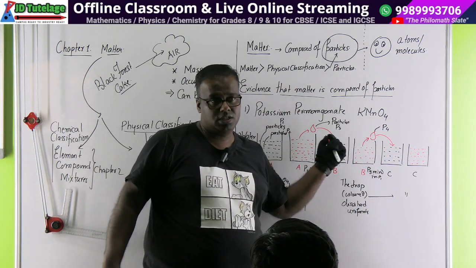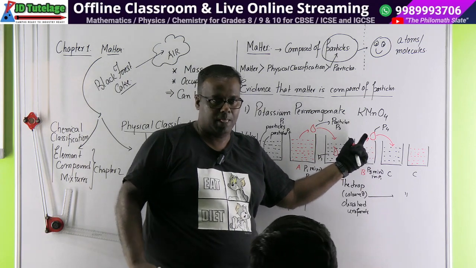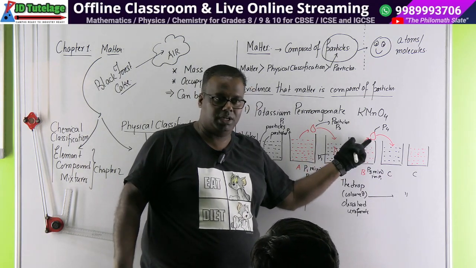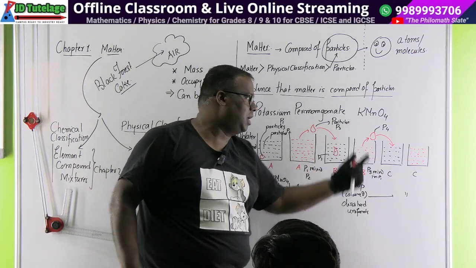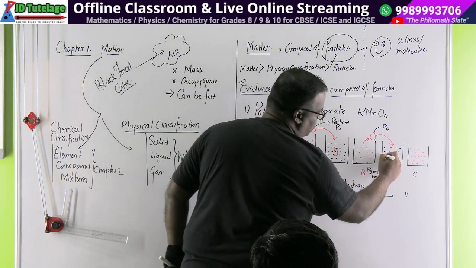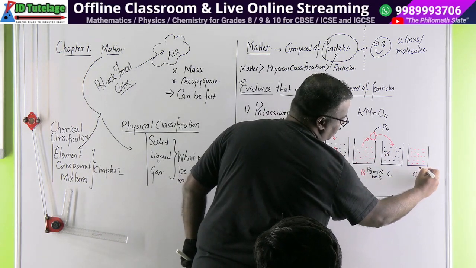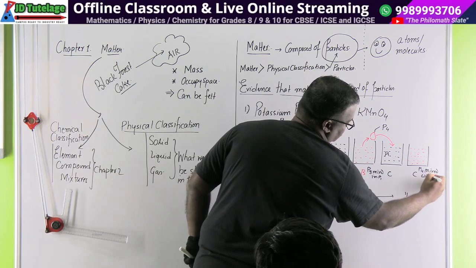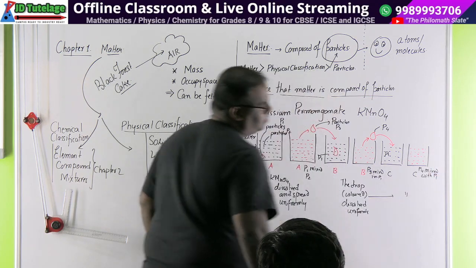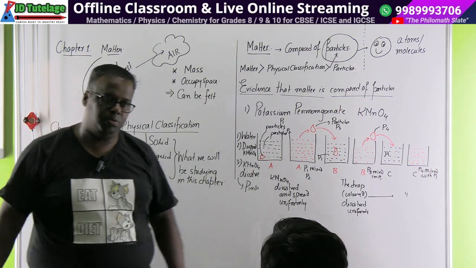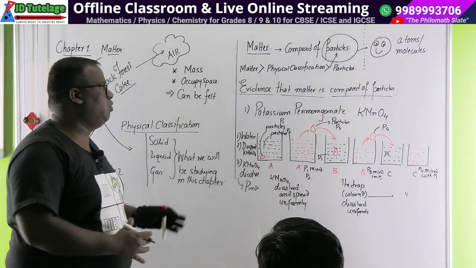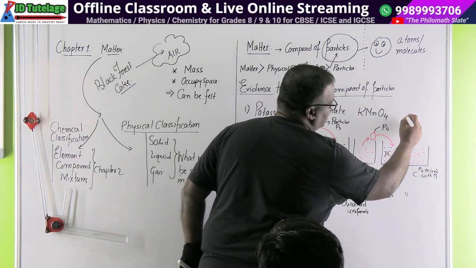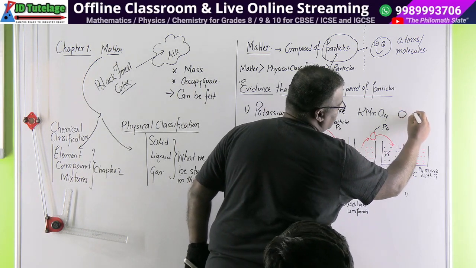Why am I separating them with different labels? Because the concentration is changing. Are you getting it? The particle here need not be the same as the particle here. Here the concentration is changing. It has become lighter. But water is always at P1. So here P4 mixed with P1. Are you getting it? And if you try to observe it more microscopically, something like this must be happening.